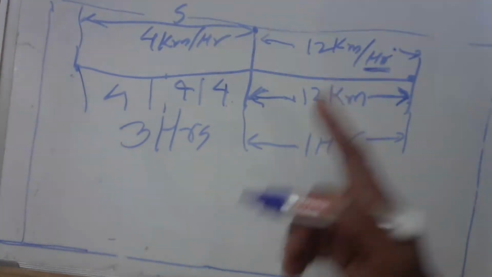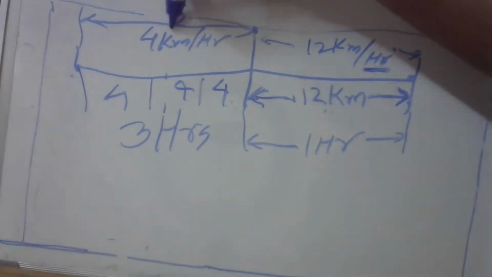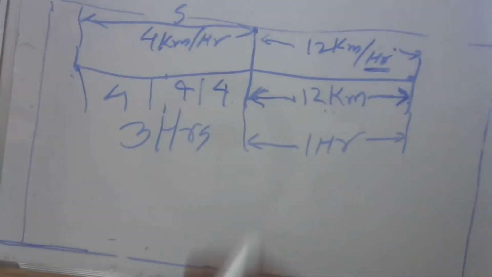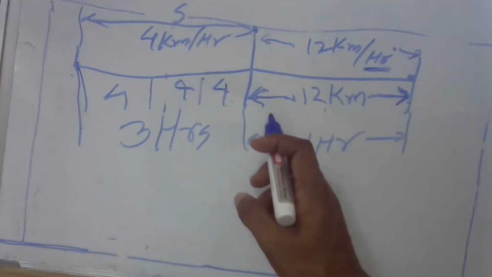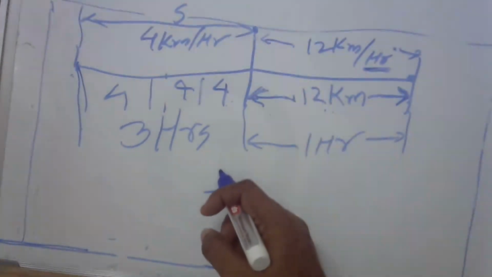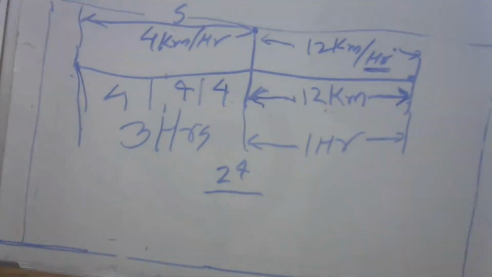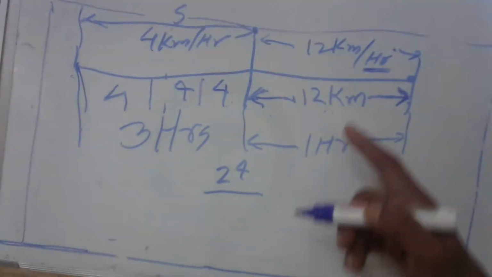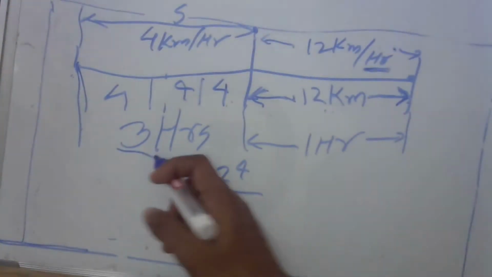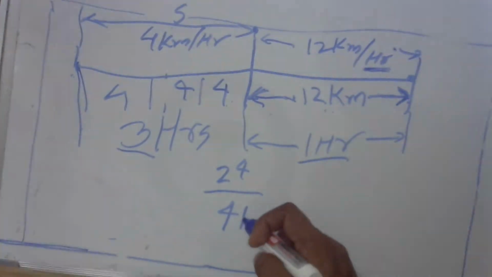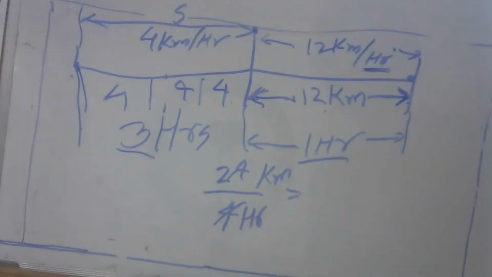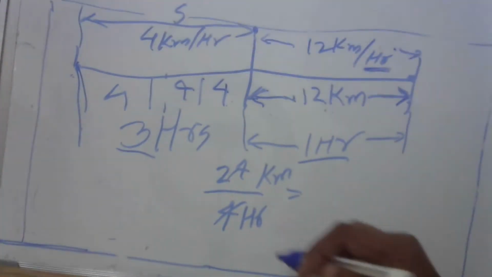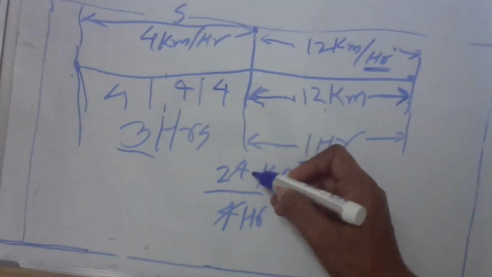Now we have to calculate the average. Average cannot come from the speeds. Average will come from distance and time. What is the distance here? 12 kilometers. Here also 12 kilometers. So the distance is 24 kilometers. And how long Milkha Singh took to travel this is 3 hours plus 1 hour, 4 hours. He traveled 24 kilometers in 4 hours. So how much did he travel in a unit time, that is 1 hour?